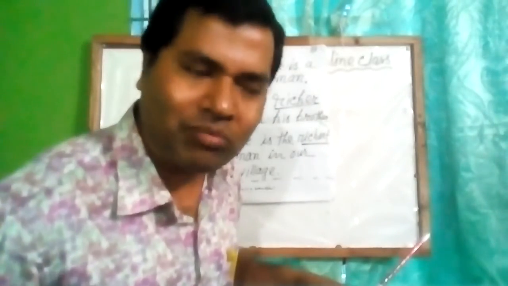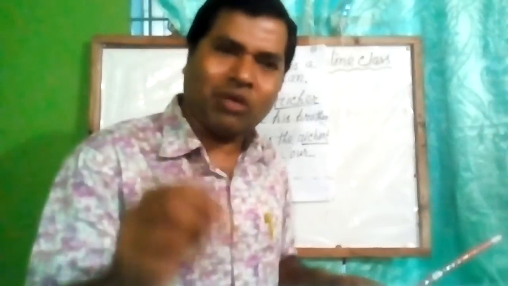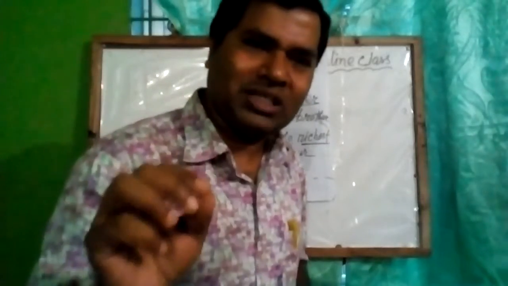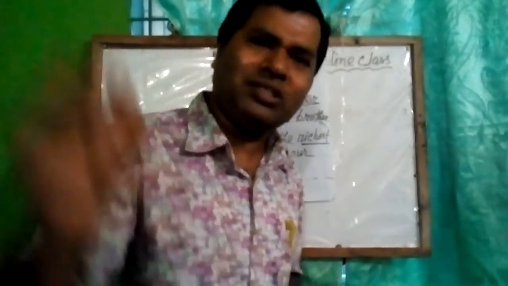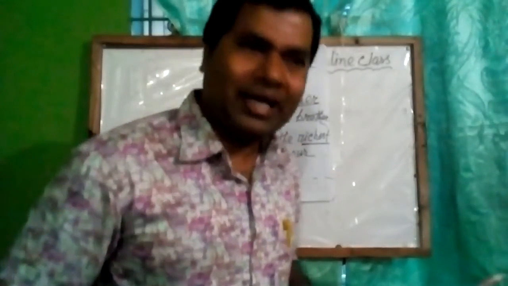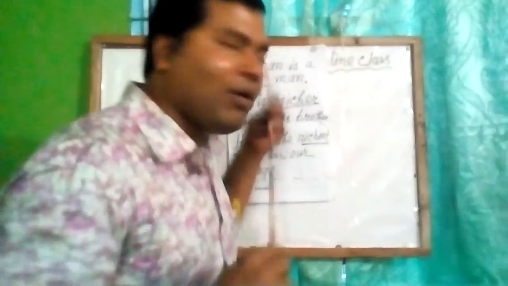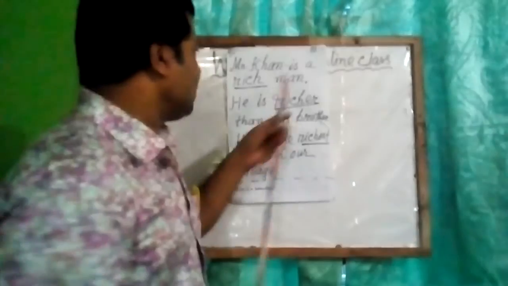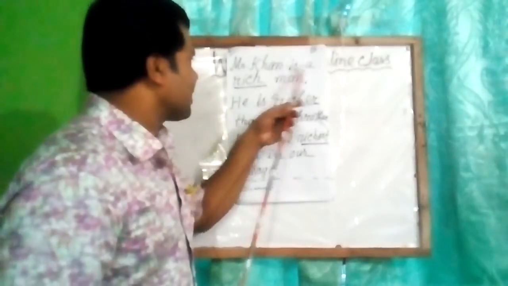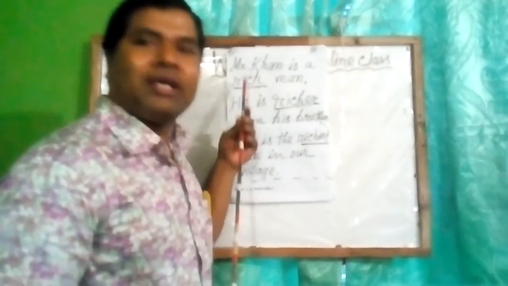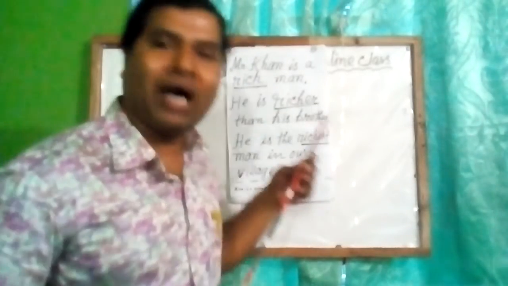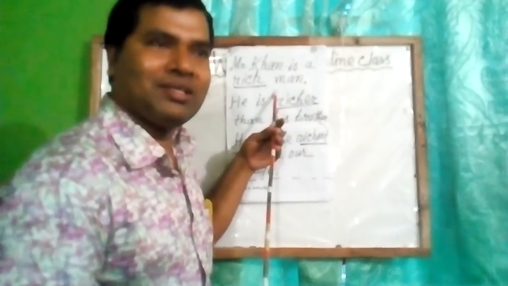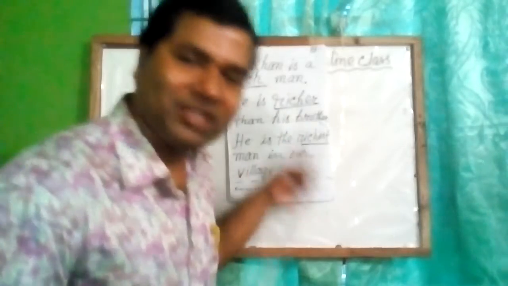They are in different forms, and these different forms of adjectives are called degrees of adjectives. We have got three forms of adjectives, so three types of degrees. In the first one, Mr. Khan is a rich man. This rich describes only Mr. Khan, and there is no comparison here, so it is called positive degree.